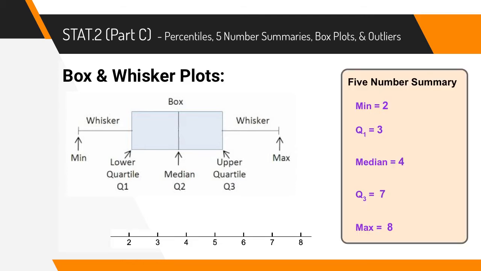So let's look at that data again that we looked at in the last example where we've got our 5-number summary. We were going to take this 5-number summary and we were going to try to create a box plot. The first thing that we would do is to put a line for each number. So we're going to put a line here for our minimum 2, our Q1 3, our median 4, our Q3 7, and our maximum 8. And then we're going to draw in the box. The box is going to connect the lower quartile, the median, and the upper quartile like this. And then finally we draw in our whiskers. So here is our box and whisker plot for this data.